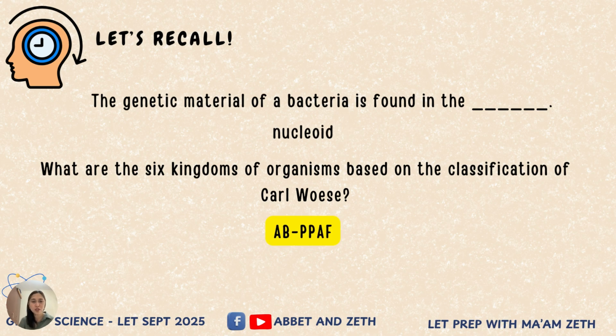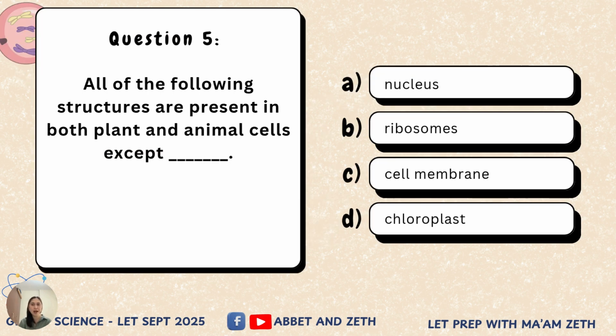You can memorize them by using the mnemonic ABPAF: Archaea, Bacteria, Protista, Plantae, Animalia, and Fungi. Very good. Sana naalala, no? Let's proceed to question number 5. All of the following structures are present in both plant and animals except. Okay, chloroplast. Chloroplasts are present only in plants, and chloroplasts contain the green pigment chlorophyll, which is required for photosynthesis because it is the molecule that captures light energy.